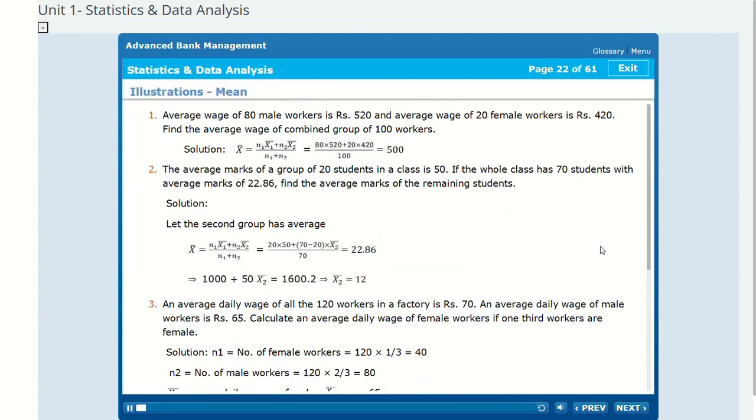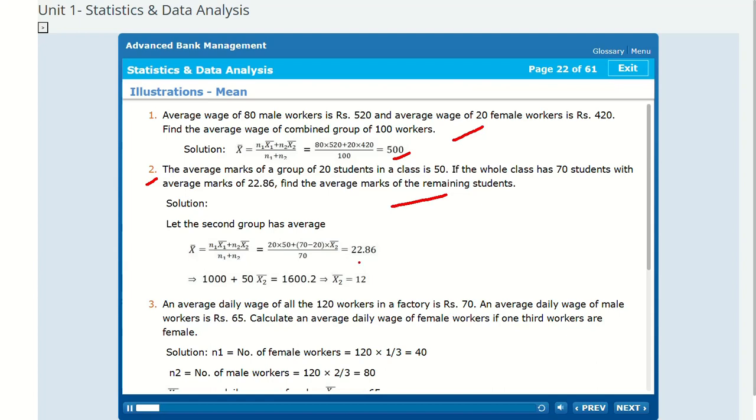Illustrations, mean. 1. Average wage of 80 male workers is 520 rupees, and average wage of 20 female workers is 420 rupees. Find the average wage of combined group of 100 workers. Solution. 2. The average marks of a group of 20 students in a class is 50. If the whole class has 70 students with average marks of 22.86, find the average marks of the remaining students.